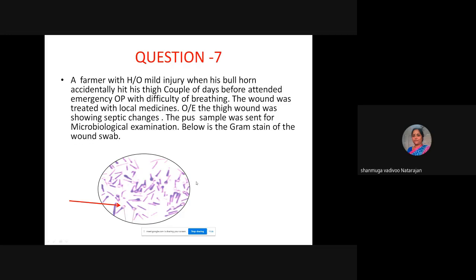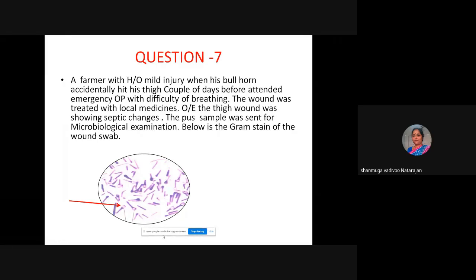So here you can see terminal spore and difficulty of breathing, because the patient had not had any vaccine or anything. So he is going in for respiratory difficulty. His respiratory muscles are affected. Is that clear? He is progressing actually. His clinical condition is very much progressing. So that is why he is having this difficulty.